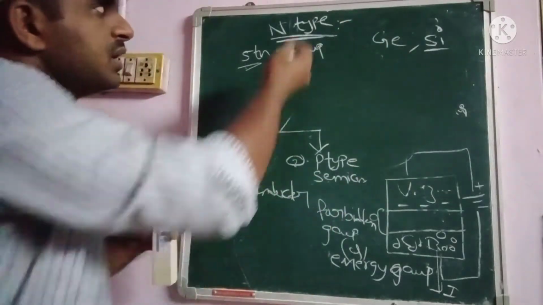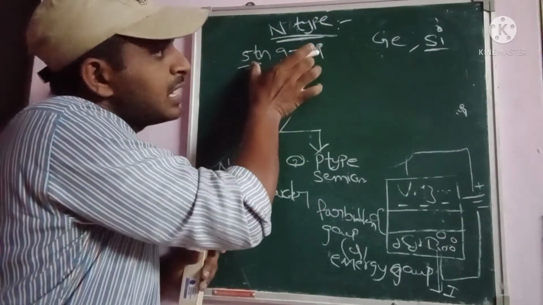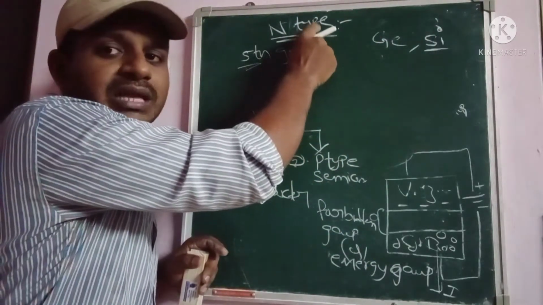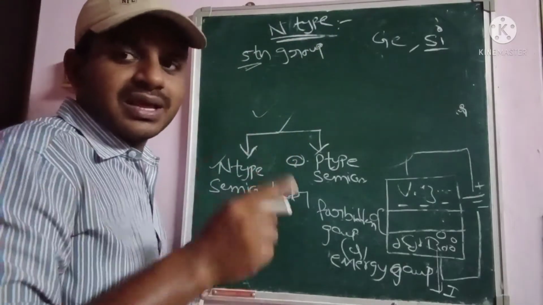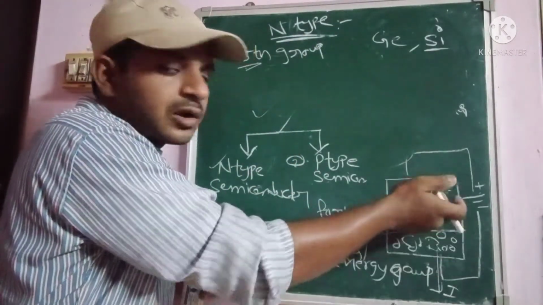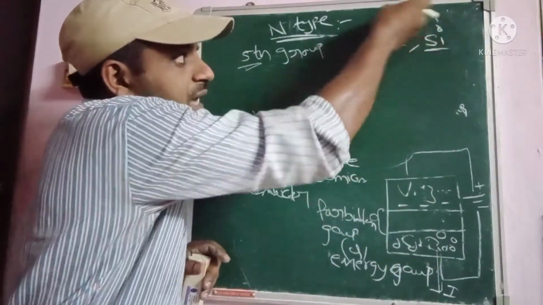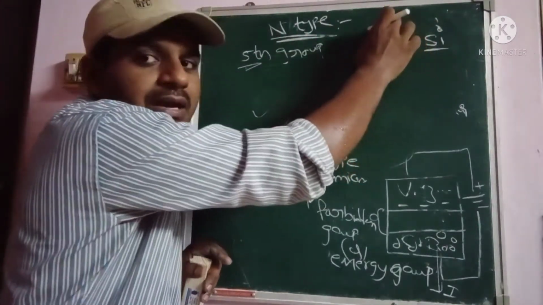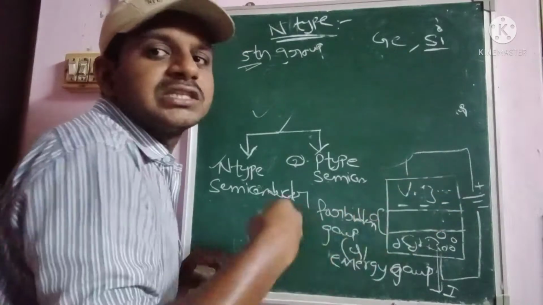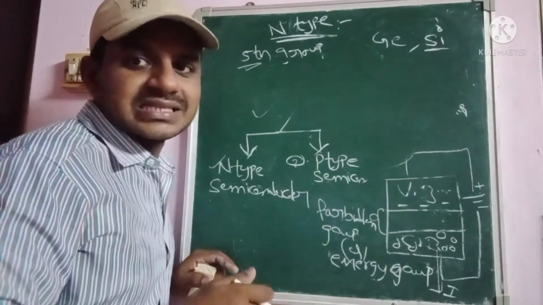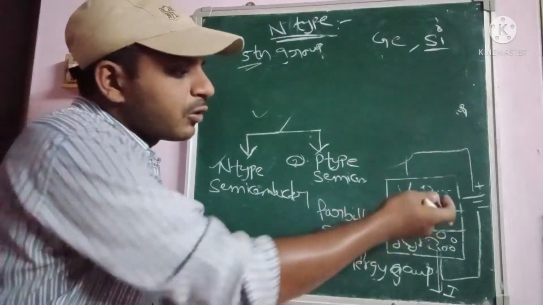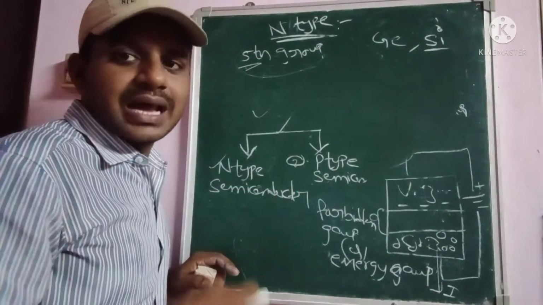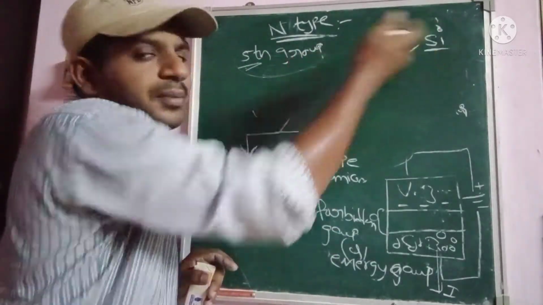Coming to the n type semiconductor, when one of the pentavalent impurities is added to the pure semiconductor material, it is called an n type semiconductor. Then both holes and electrons collide when these fifth group impurities are added, and the resultant output DC current will be produced. Otherwise we can't produce DC current without impurities or doping parameters added to the pure semiconductor.